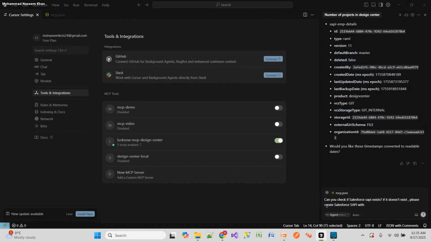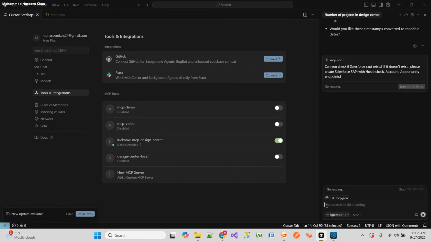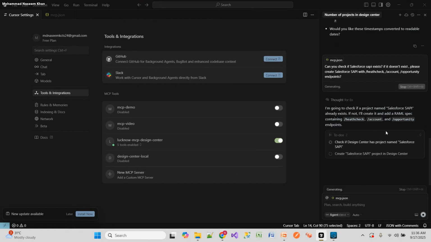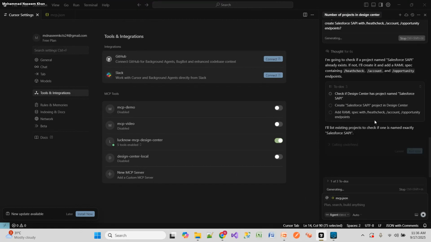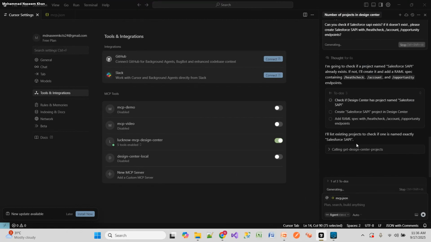With this, we have to provide the endpoints, right? I'll check: health check, account, opportunity. Okay, let me check if Salesforce API exists. If it doesn't exist, please create Salesforce API.